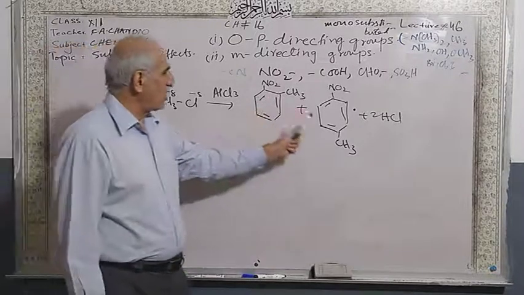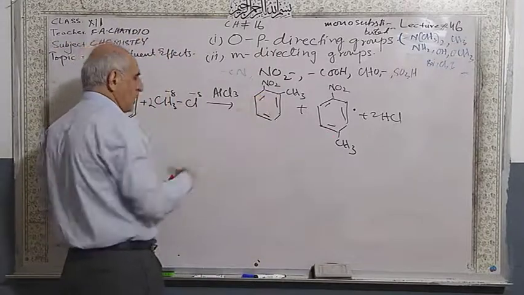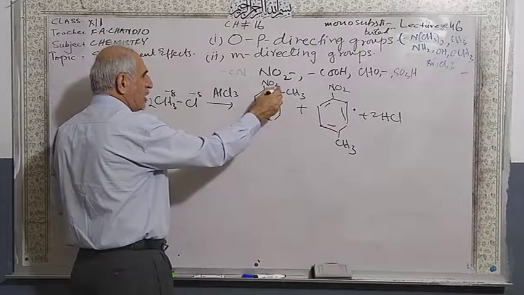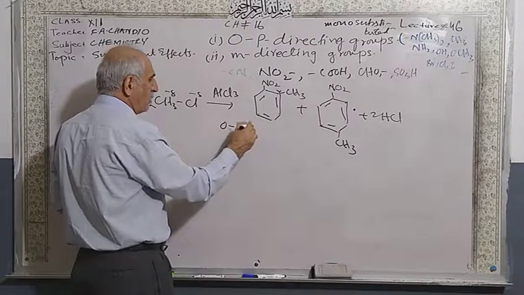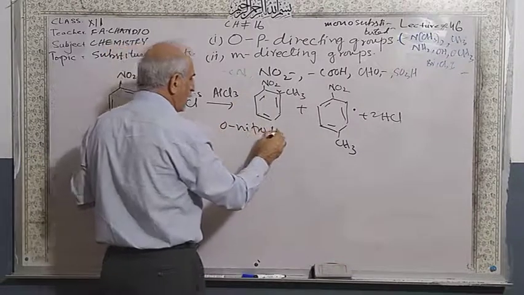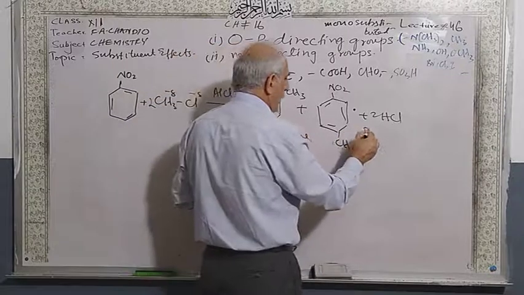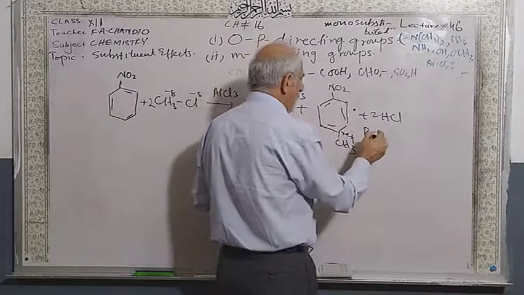This is the ortho position, this is the para position. You know this methyl group is more reactive. Starting from here, this is your reference point. This is the ortho nitrotoluene, and this is the para nitrotoluene.